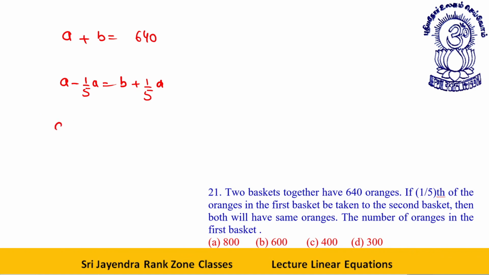So what does it mean? It means A is equal to B plus 2 by 5 A, or A minus 1 by 5 A, again minus 1 by 5 A is equal to B, or I can say B is equal to 3 by 5 A. Okay, I put these values over here.